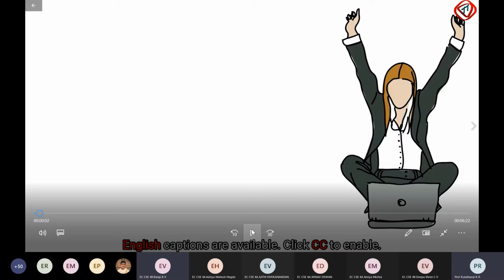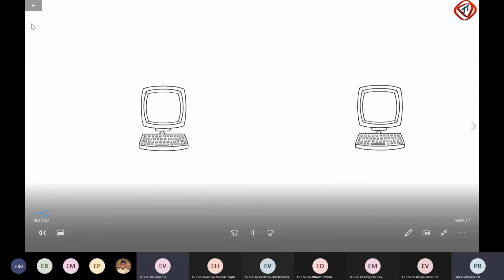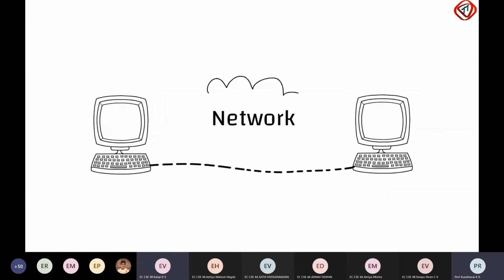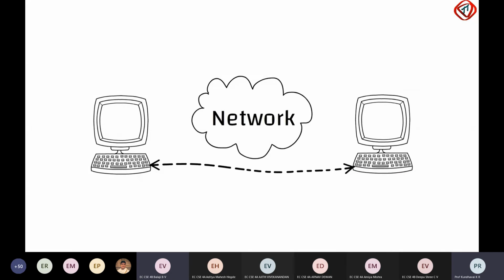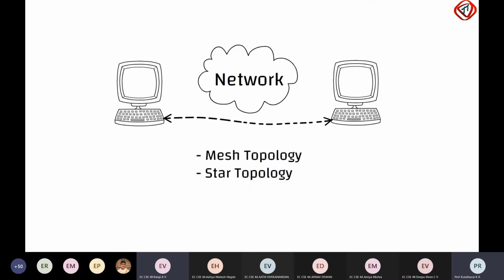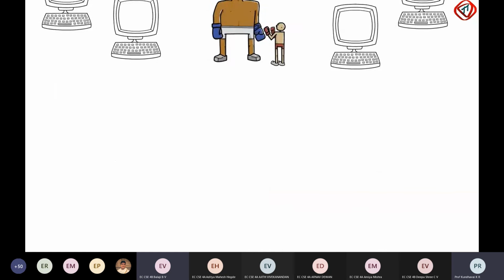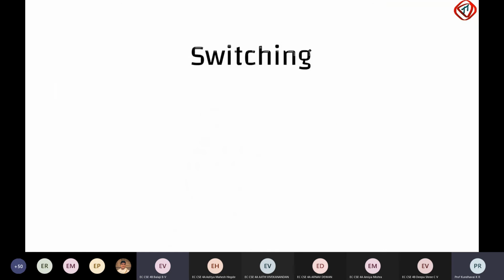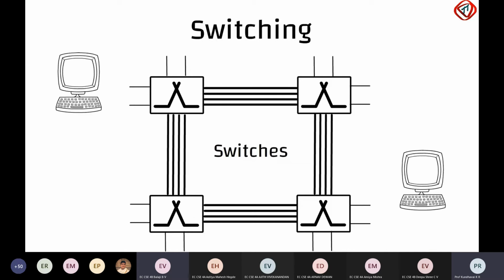Please concentrate. Today we will learn circuit switching in computer networks. So let's start. 2 or more devices connect to form a network. In a network, the devices should be able to do one-to-one communication. For this purpose, we can set up point-to-point connections among them via mesh topology or star topology. However, it becomes impractical when the number of computers increases. A solution to this problem is switching, where devices called switches interlinked to each other are used to set up temporary point-to-point connections among the end systems. End systems connect directly to the switches.